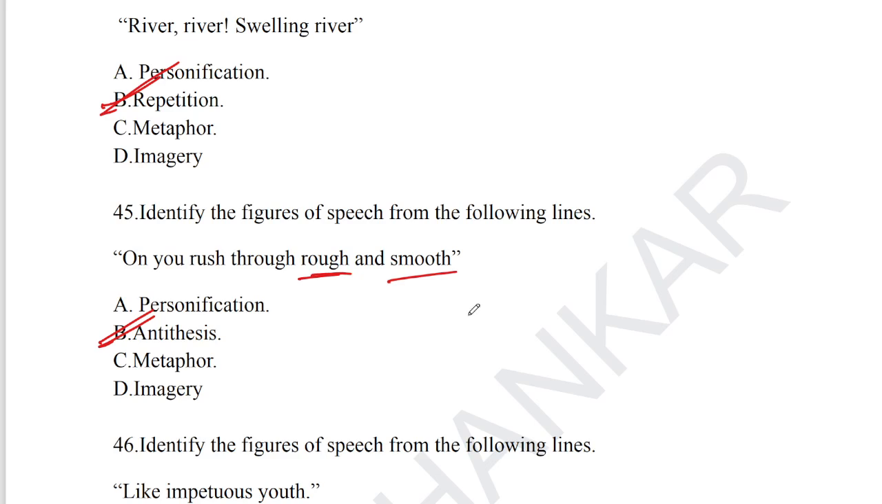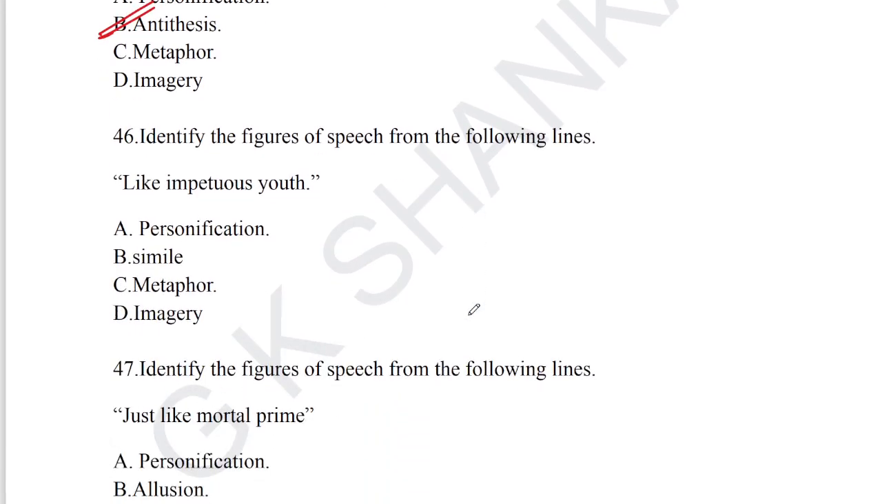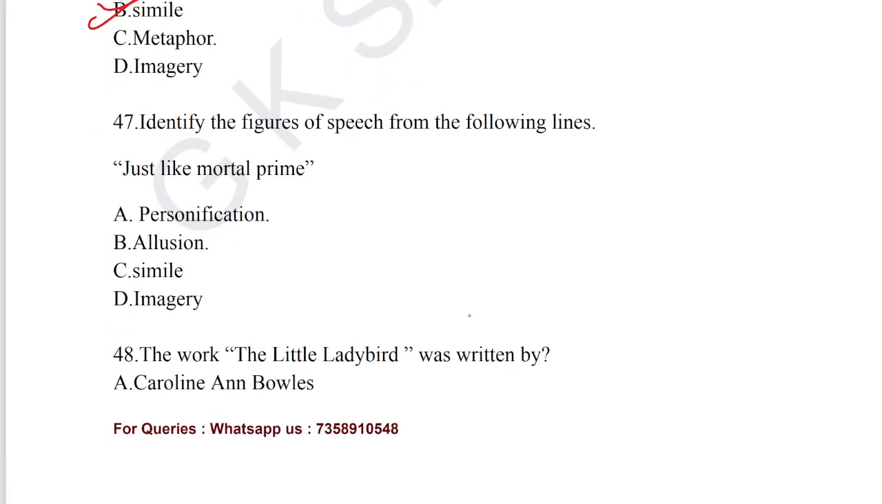Let's take up question number 46. Identify the figures of speech from the following lines, like impetuous youth, impetuous, energetic, uncontrollable youth. "Like" is used here. The answer must be option B, simile. Let's move on to question number 47. Identify the figures of speech. Again, just like mortal prime, "like" is obviously related to simile, compared here. These are all taken from the poem called River.